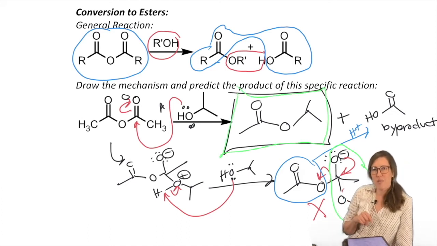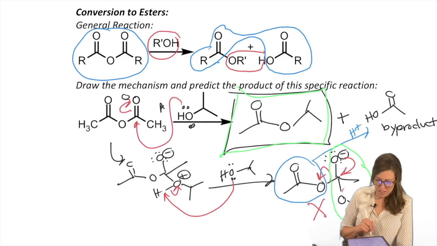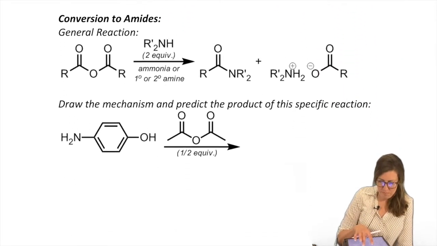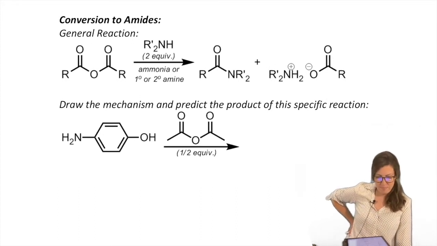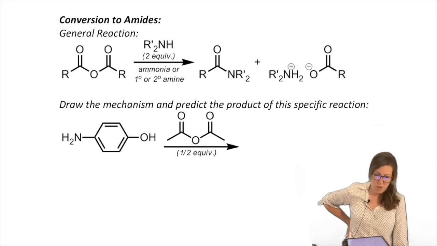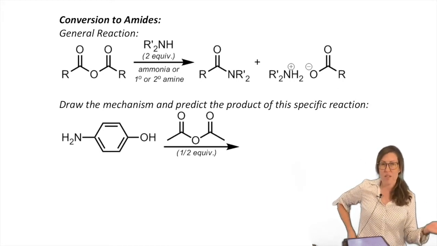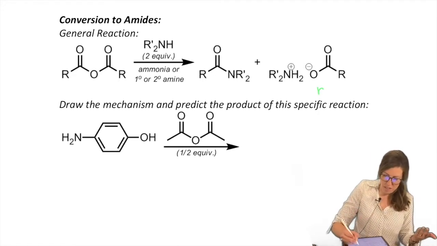I'm glad I did that one with you because I want to illustrate the choices you have sometimes when you close kick. You do have to stop and think, even if it seems simple. That was a good one. Now, amides. What are we going to do to make amides? Well, instead of alcohol over the arrow, we're going to have an amine over the arrow with the corresponding R group that we want. Notice our byproduct again.